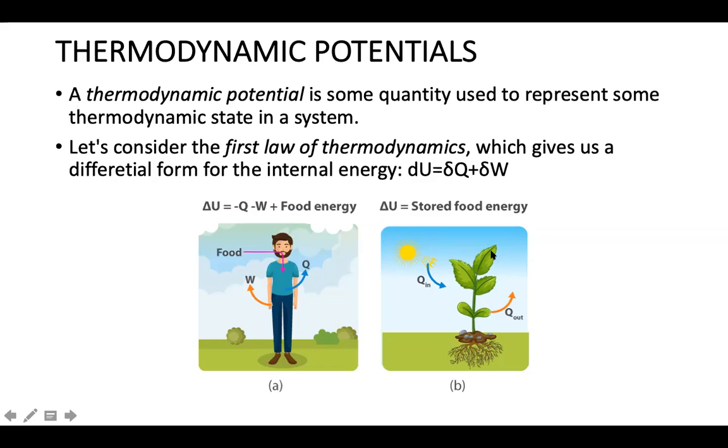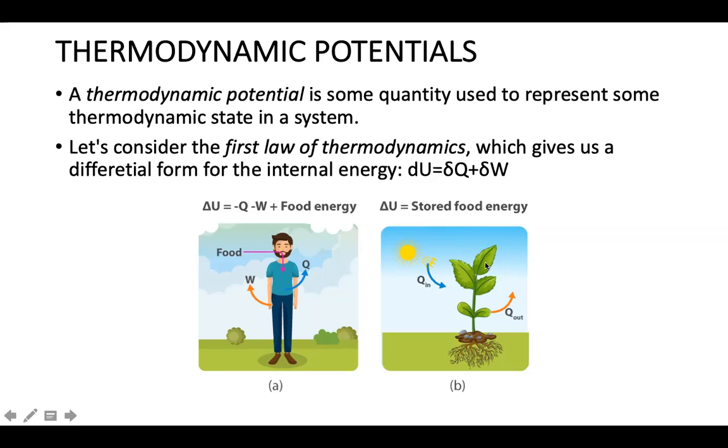And if I look at the plant, what's happening? We are giving heat energy to the plant. So Q is going inside and also some heat energy is coming out, there is some Q out also, but the entire thing is stored as food energy. So delta U, the change in internal energy, is the stored food energy.